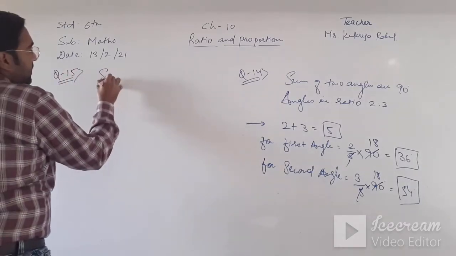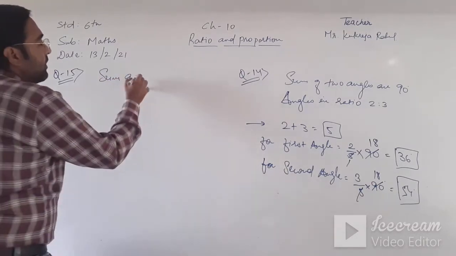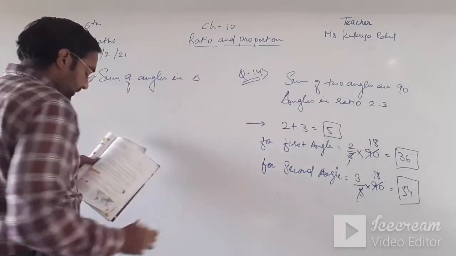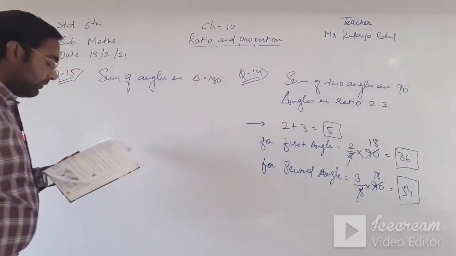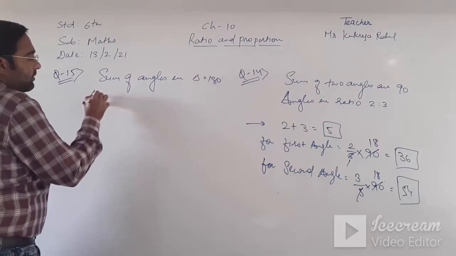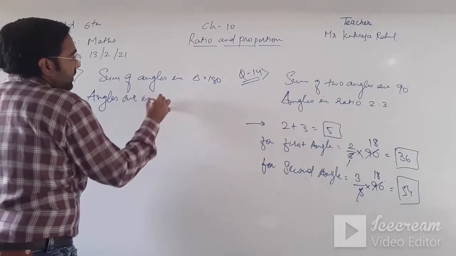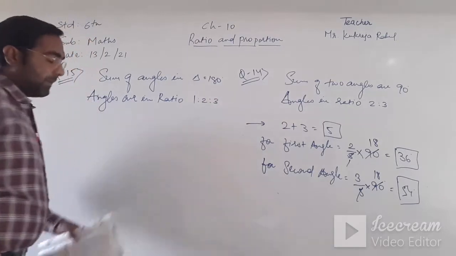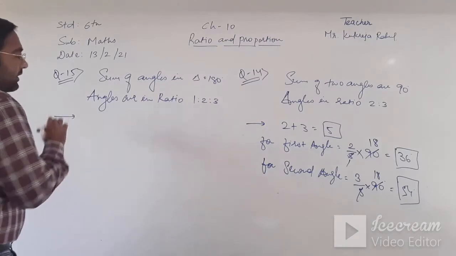Here, the angles are in the ratio 1:2:3. Find the measure of each angle. Okay, we need to find the measure of each angle.